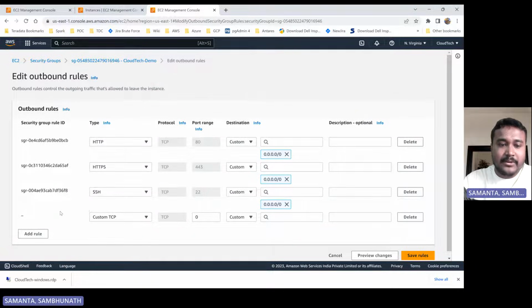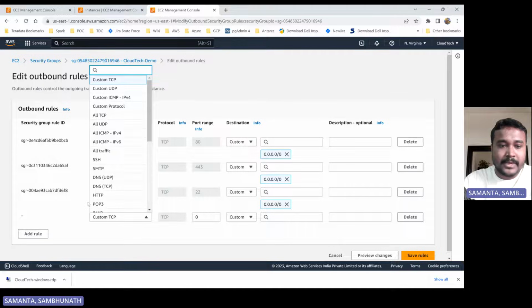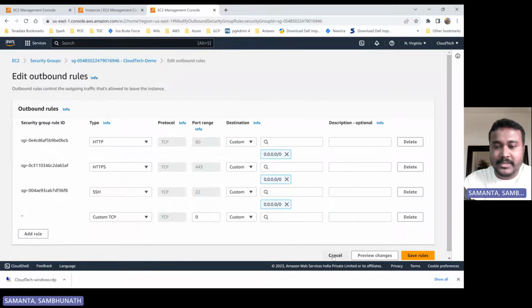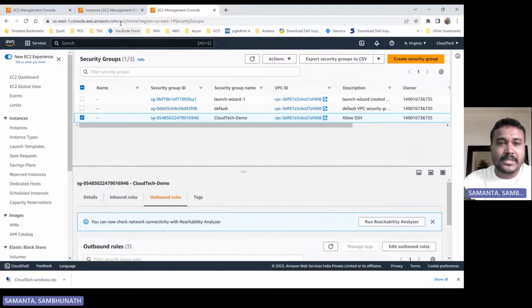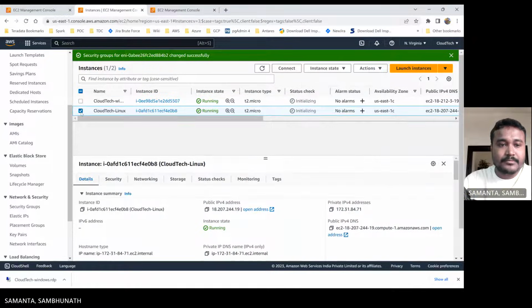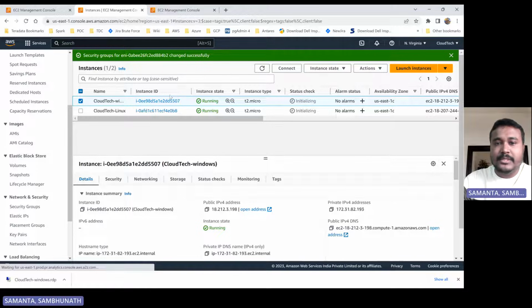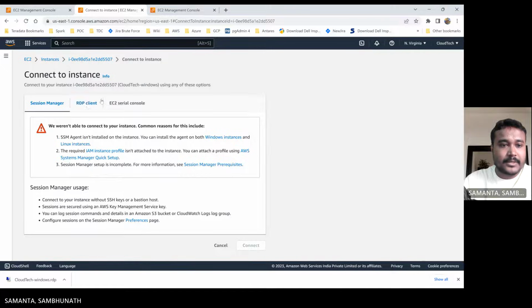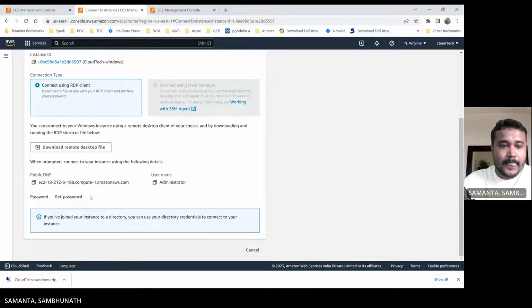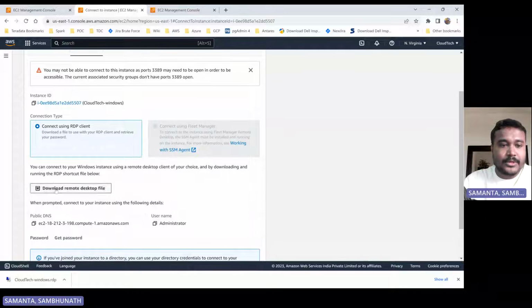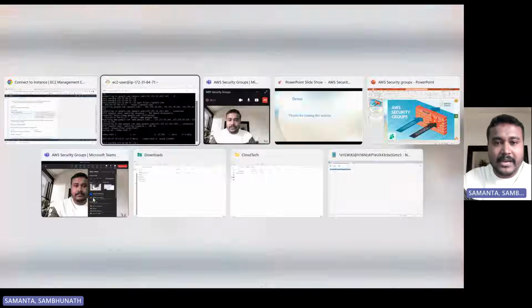So let's suppose I don't have RDP selected. Let me show you one thing. Let's try to access this EC2 instance by RDP, okay? This is my Windows. If you want, you can download this RDP client, or if you already have Remote Desktop you can use that. I have already downloaded it. If you don't have it, you can download it again. So let's try to connect.